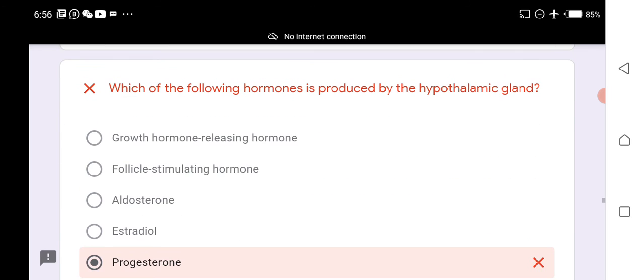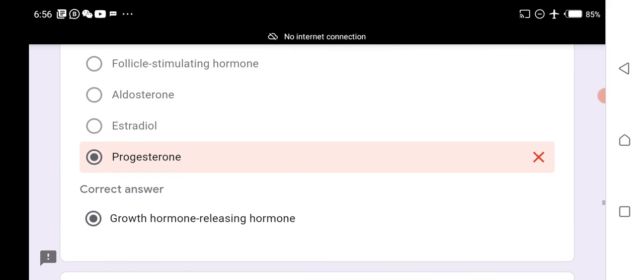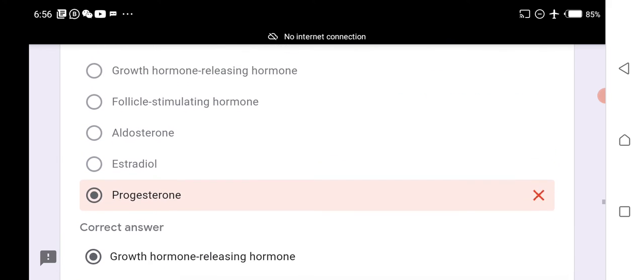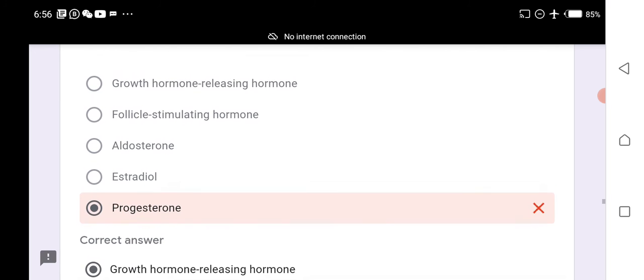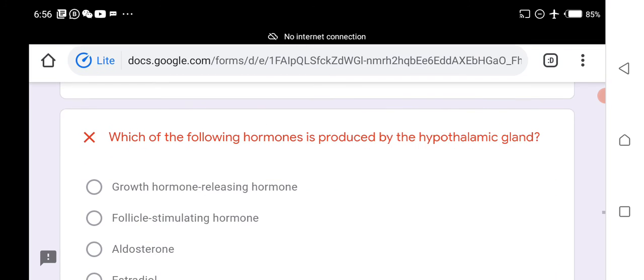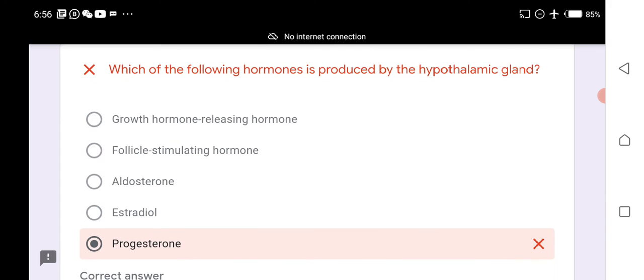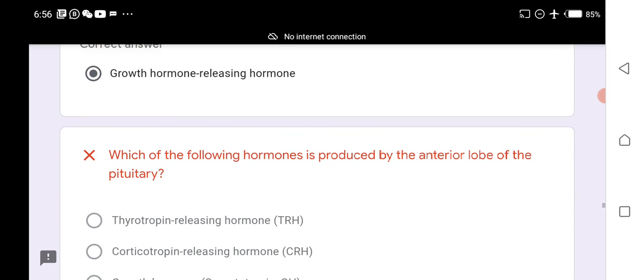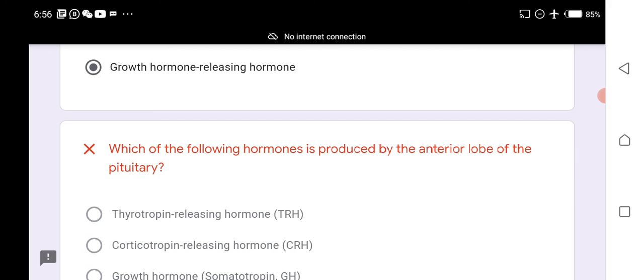Which of the following hormones is produced by the hypothalamus? Growth hormone releasing hormone, GHRH. Growth hormone releasing hormone is produced by the hypothalamus. I think it is GnRH.